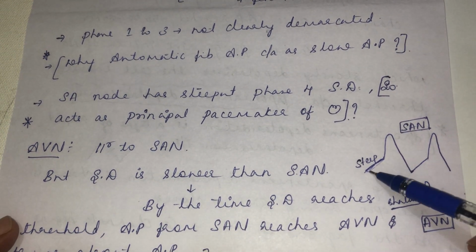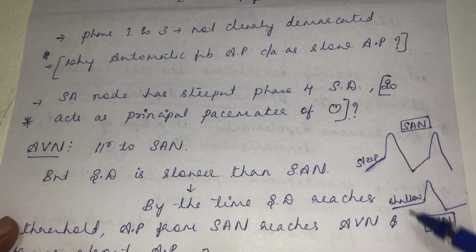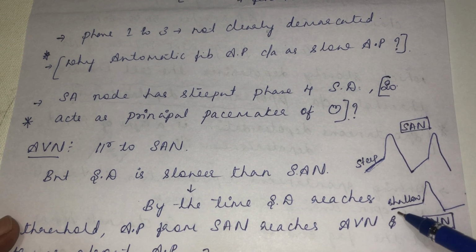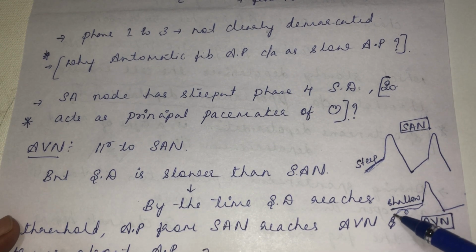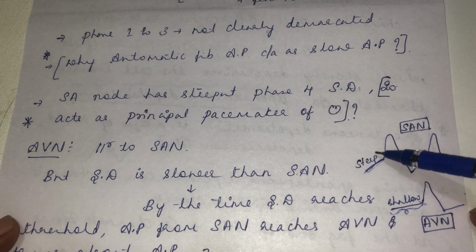Because of the steep phase 4 depolarization. If you compare the SA node with the AV node, the AV node is having a shallower spontaneous depolarization. That means it will take time. The spontaneous depolarization takes a longer time to reach threshold potential when you compare it with the SA node.